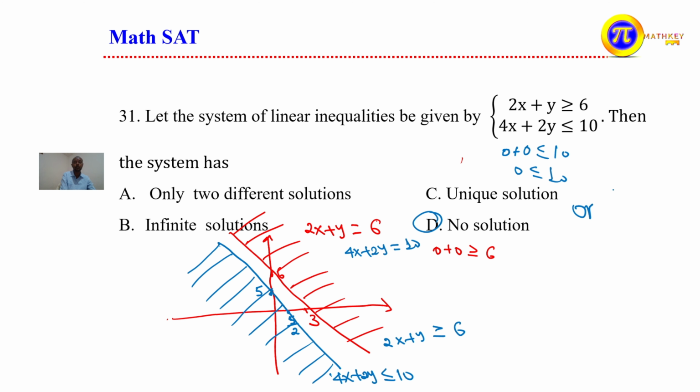2x plus y is equal to 6. What does it imply? What is y? y is equal to negative 2x plus 6 here.